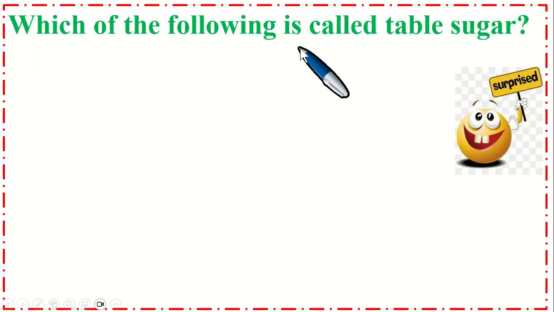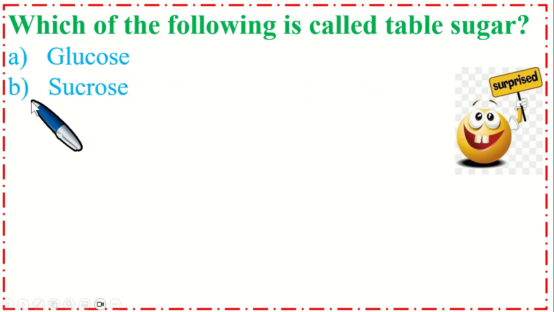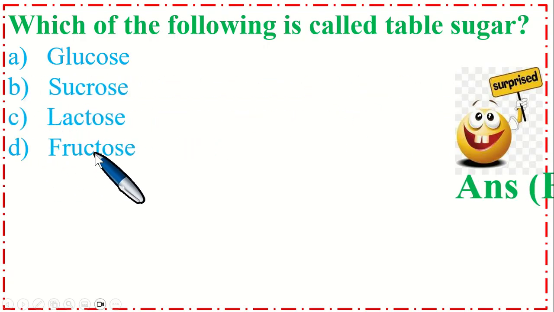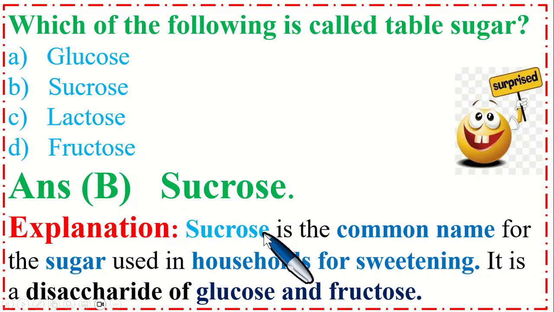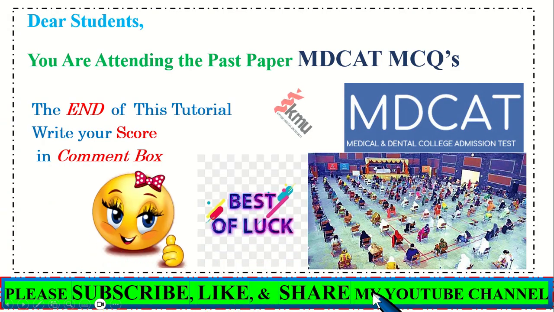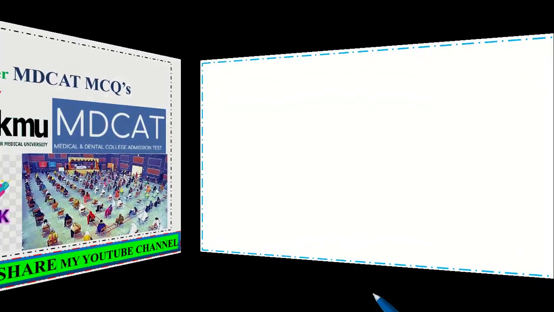Which of the following is called table sugar? Option A, glucose; B, sucrose; C, lactose; and option D, fructose. So the correct option is B, sucrose. Sucrose is the most common name for the sugar used in households for sweetening. It is a disaccharide of glucose and fructose.